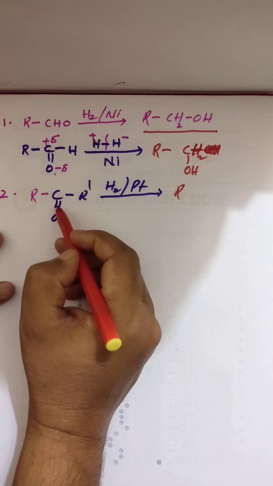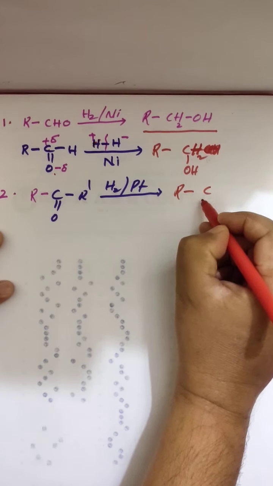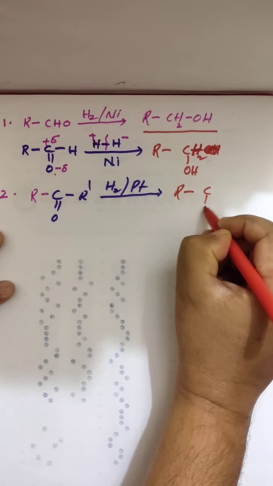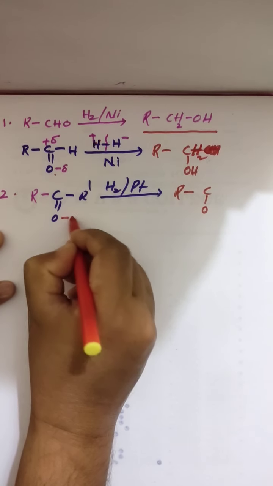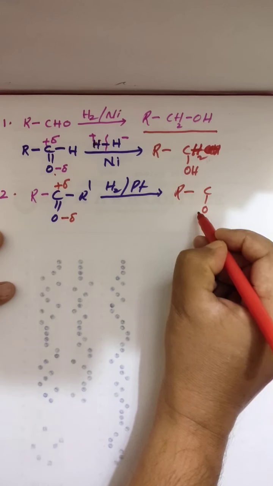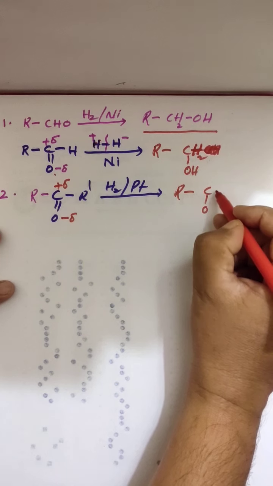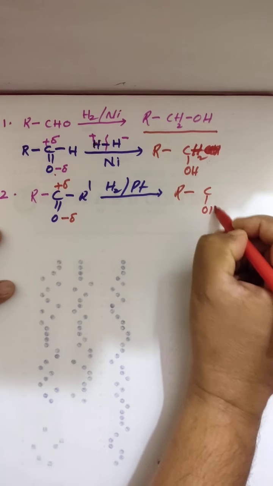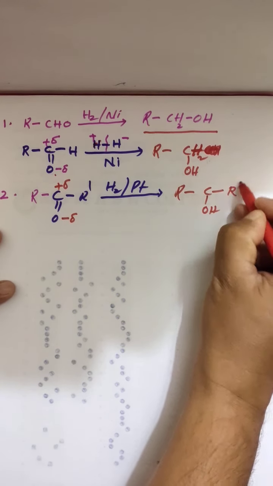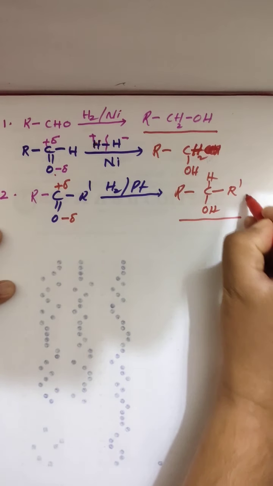Here you are getting RCO, that is R-C, and here O because it is electronegative and this is electropositive, so the bond is going to break. Here we have R dash. Clear? R dash means hydrogen will be added, then you are getting R dash, and this is H. So what type of alcohol is this?